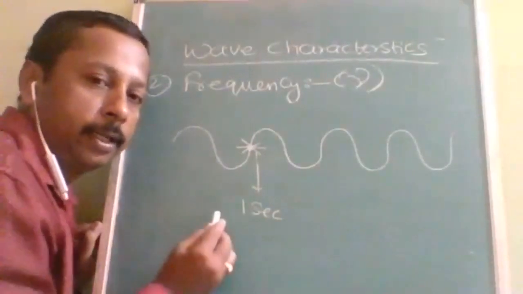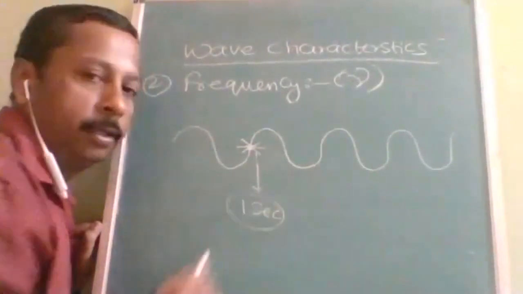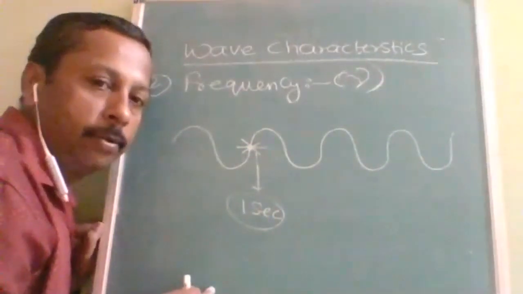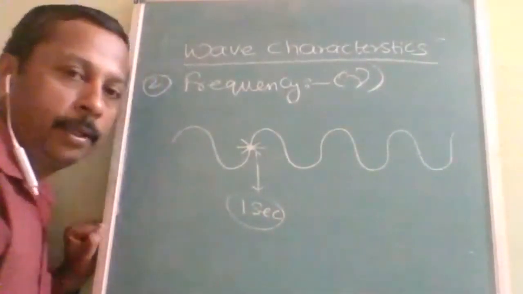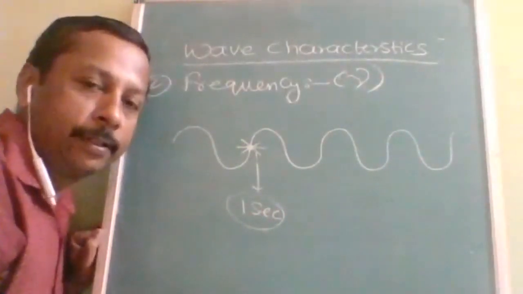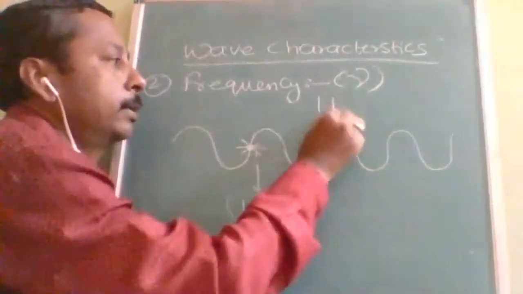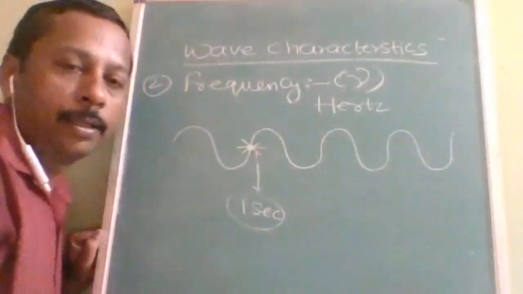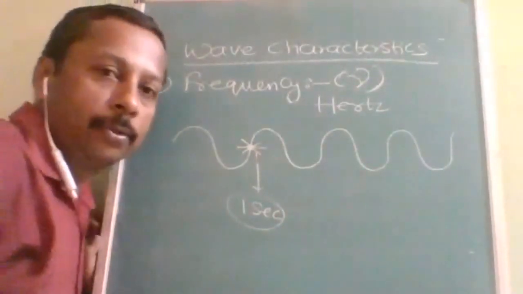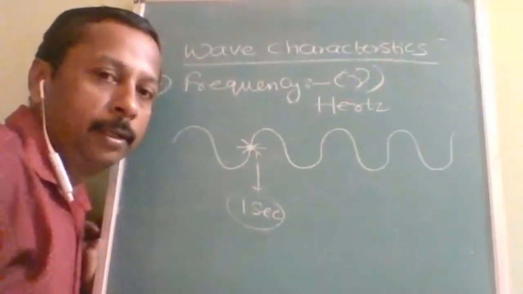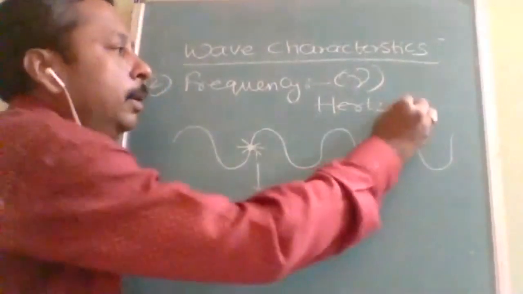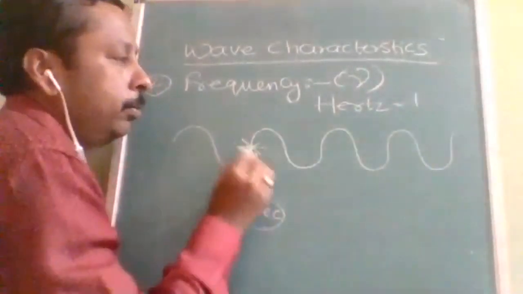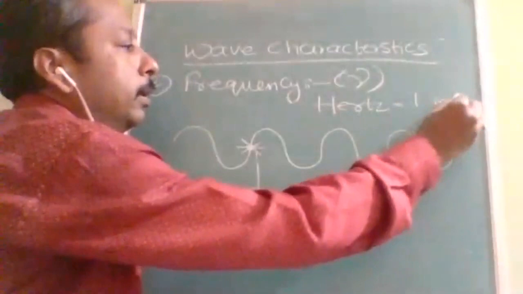It need not be seconds only, it can be a bigger unit also, like minutes. But the first counting and the first unit was given by the scientist Hertz, and that's why the unit is also named after him. So 1 Hertz means one wave passes through this point in 1 second.